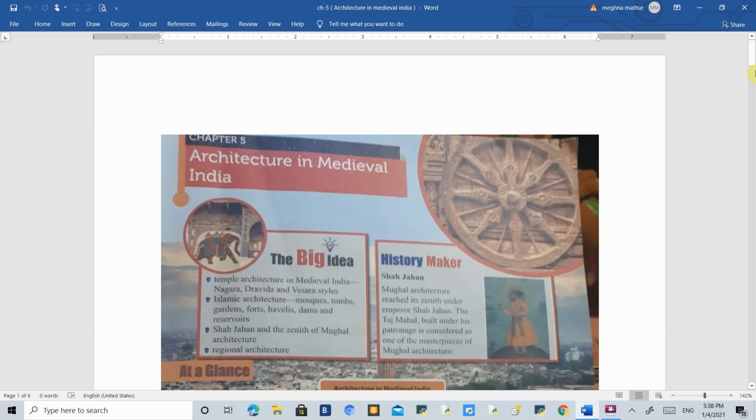Good morning, everyone. So, in the last class, we started with Chapter 5, that is architecture in medieval India.